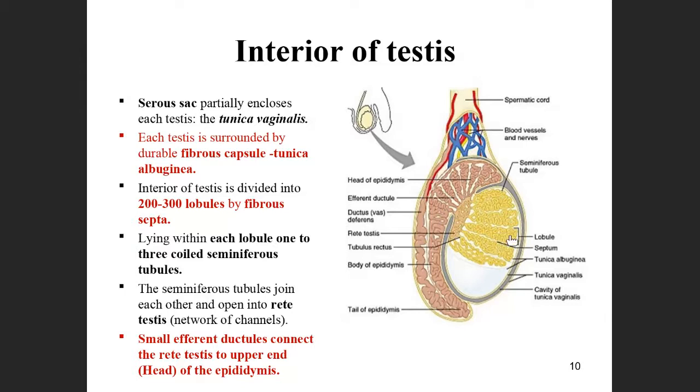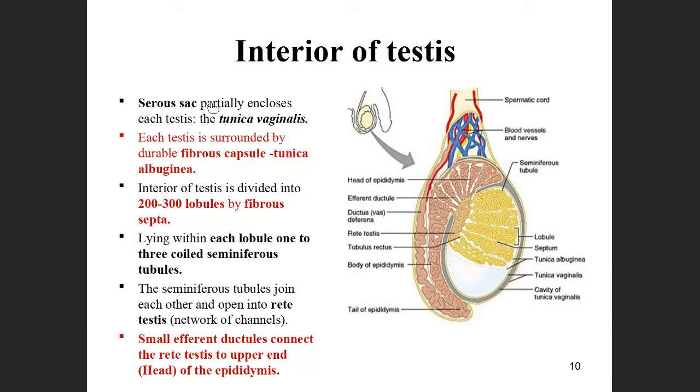When you cut the testis, what will you see inside? You will see many coil-like structures. These coil-like structures are called seminiferous tubules. What is the secretion of the testis? It is semen. Where is this semen secreted? It is secreted in the tube-like structure called seminiferous tubule. We should remember like this: semen, seminiferous tubule.